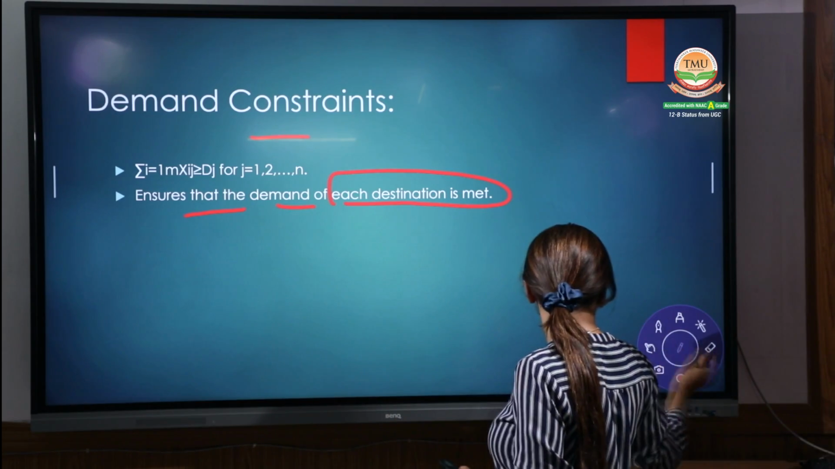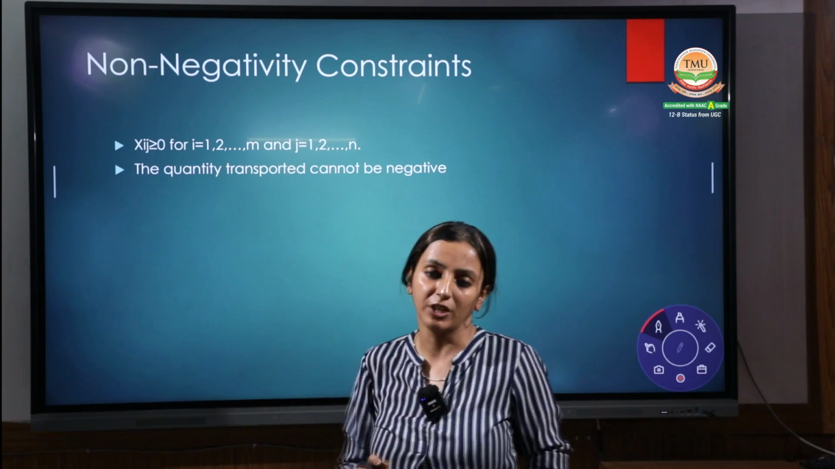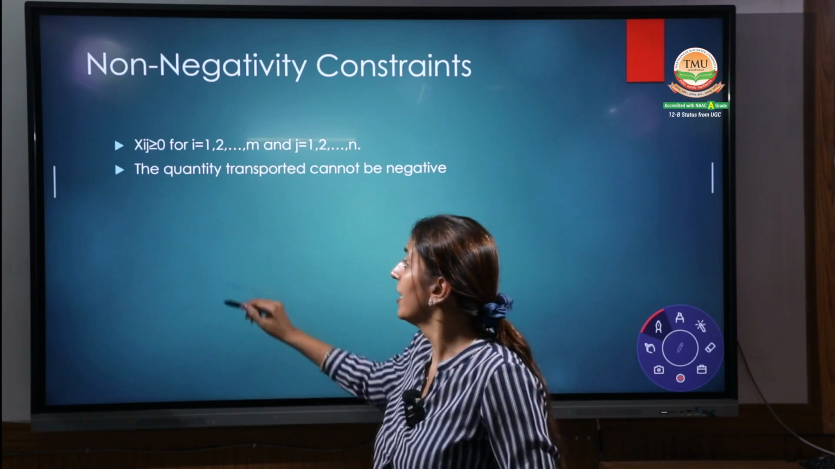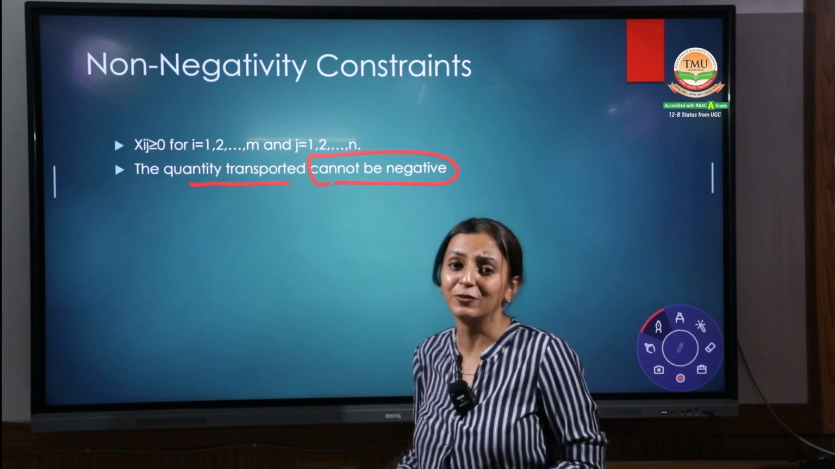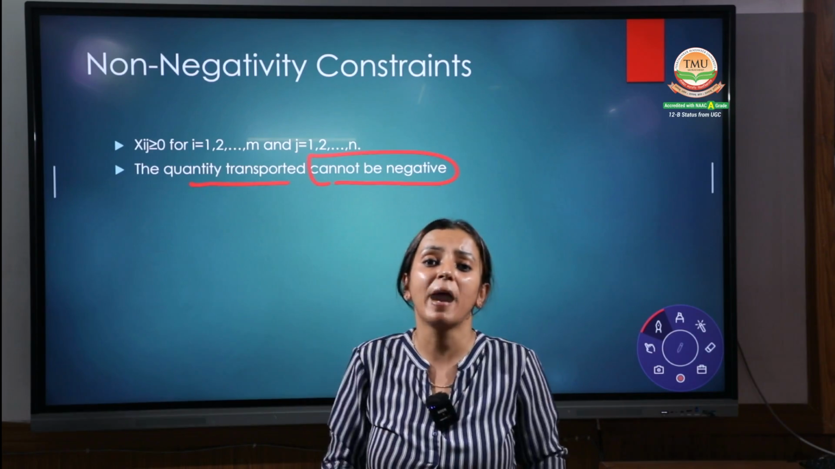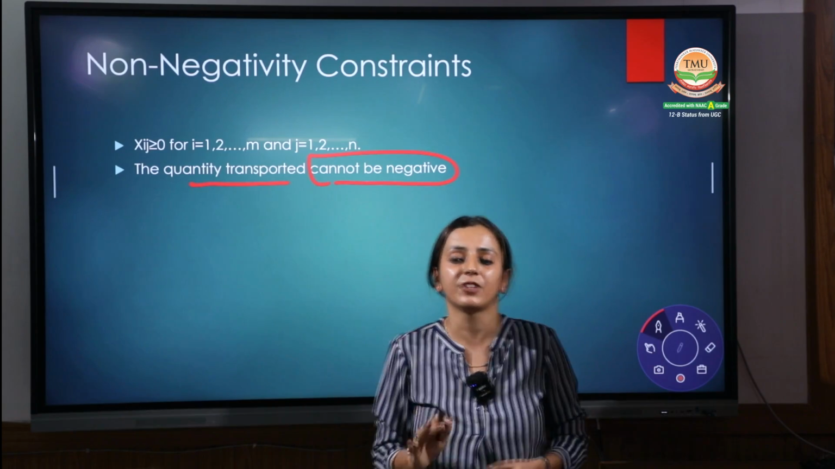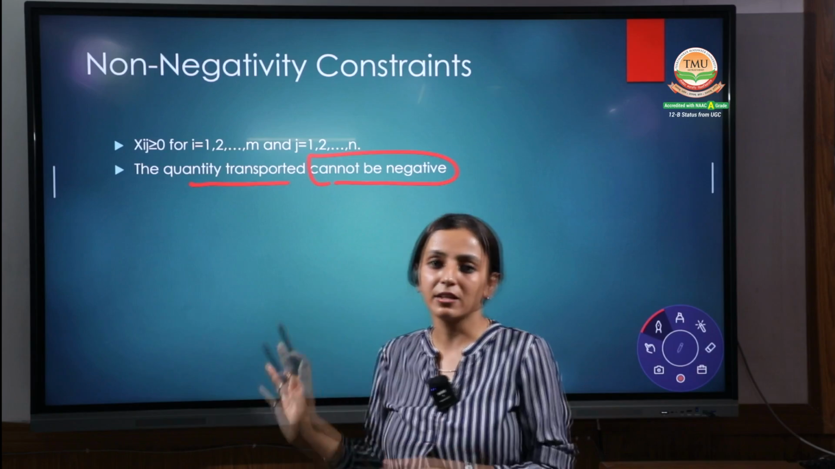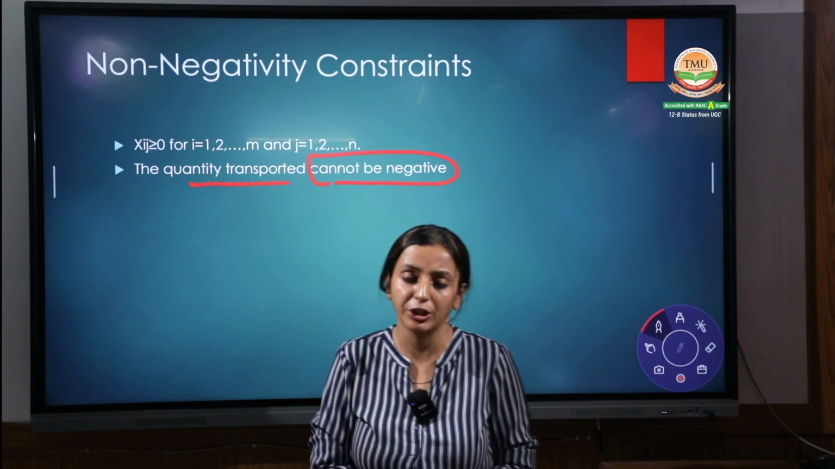Next constraint, what is the next constraint we have to take care of? That's the non-negative constraint. This is the most important thing, which we also study in mathematics: the quantity transported cannot be negative. Would you say, I transferred minus 20 units? No, no. So no negative quantity should be there. These are the basic constraints which you have to follow when you formulate the transportation problem.